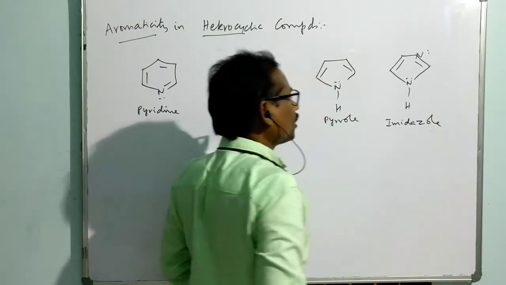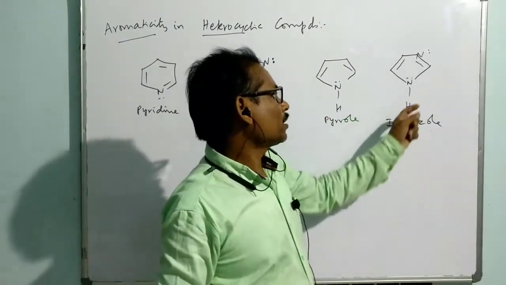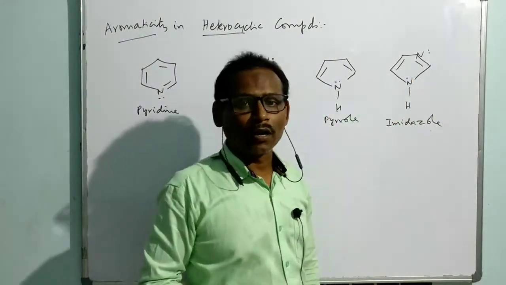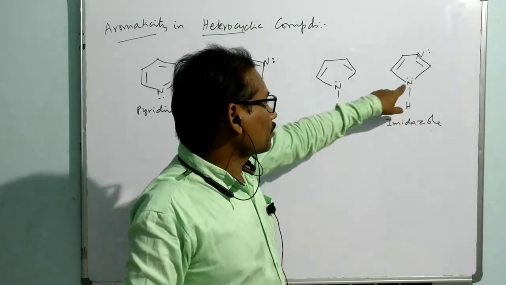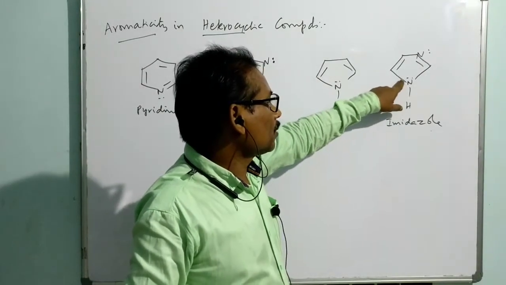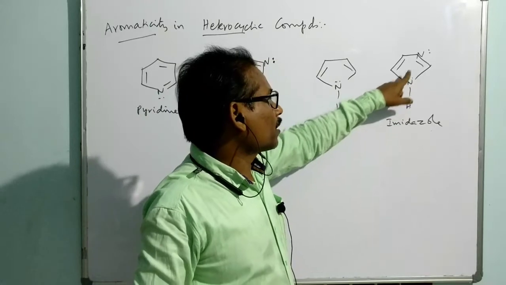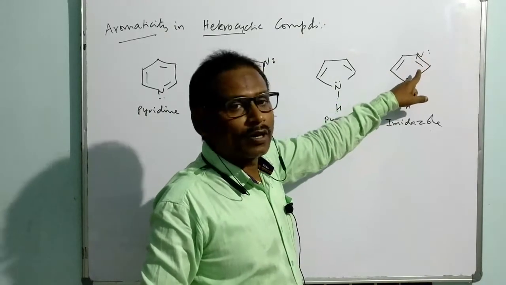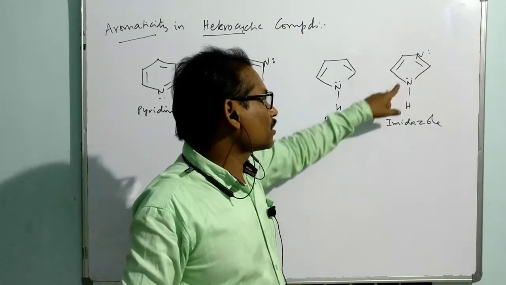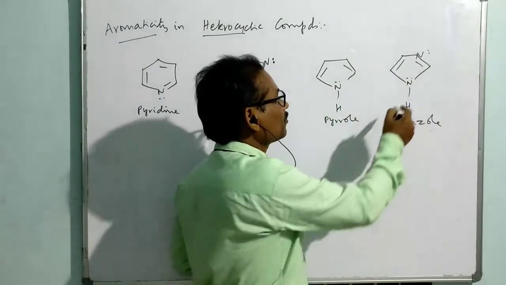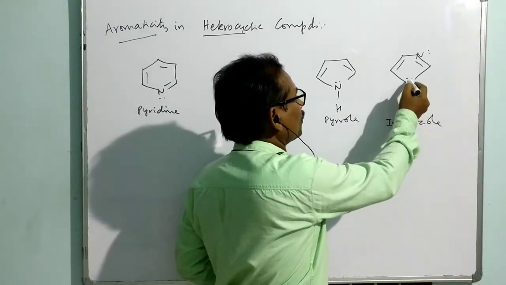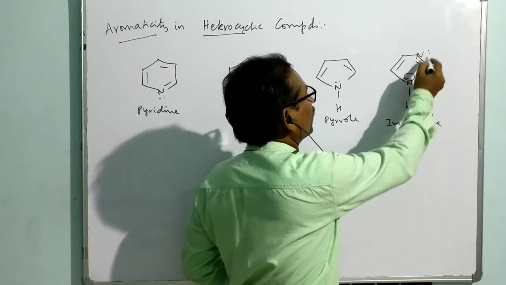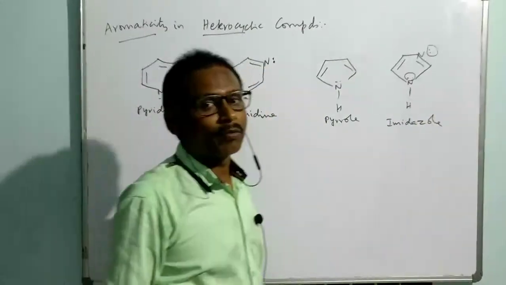It is called imidazole. In imidazole, there is a 5-membered ring with 2 nitrogens which appear alternatively. But one nitrogen is connected with single bonds, while the other nitrogen is connected with a multiple bond. Whenever nitrogen is connected with single bonds, its lone pair is part of the p orbital, but this one is part of the sp2 orbital.